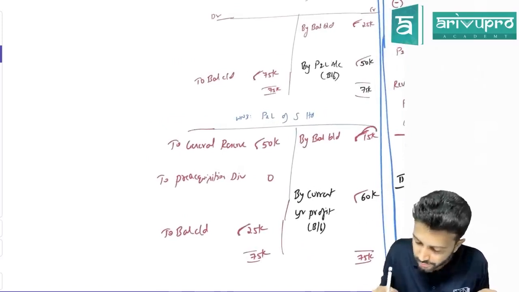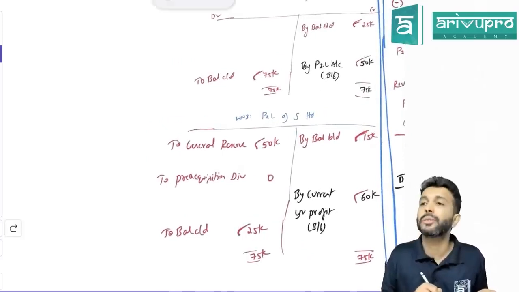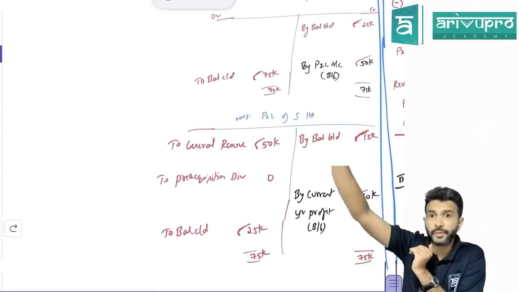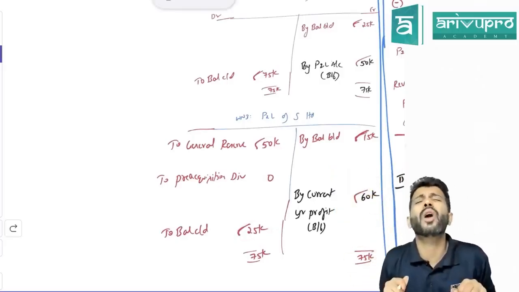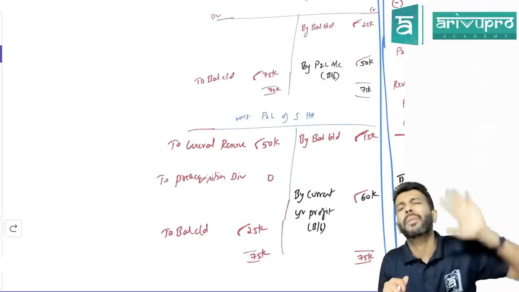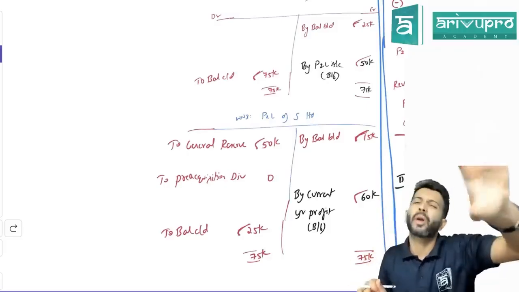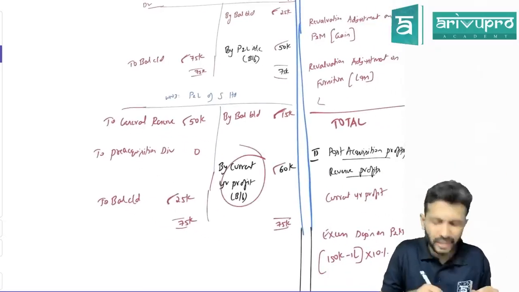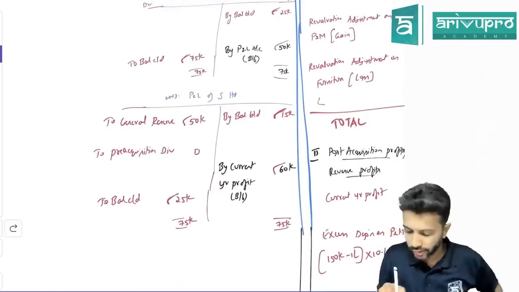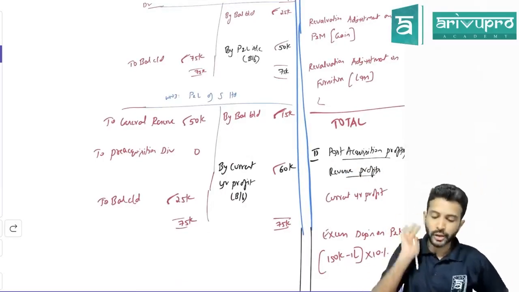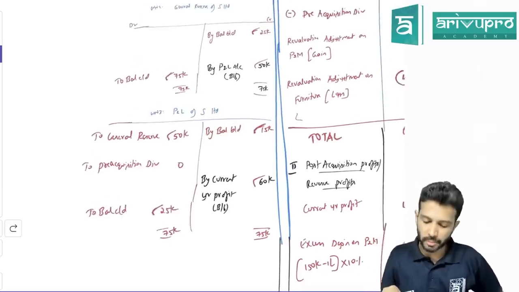Check here. Opening balance of 15,000 became closing balance of 25,000 means how? P&L ka opening balance was 15. Okay. Closing balance is 25. That means P&L has increased means how it will be possible? Current year mein company has made some profit. So that balancing figure is nothing but current year ka profit which we get as balancing figure. Okay. Yes, sir, everybody. So this is working note number 3 in consolidated financial statement wala problem.